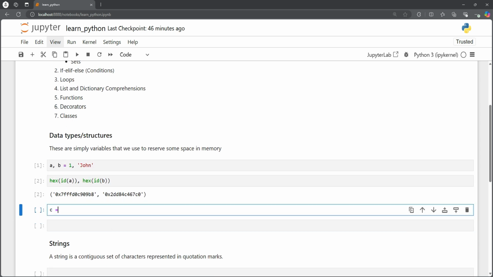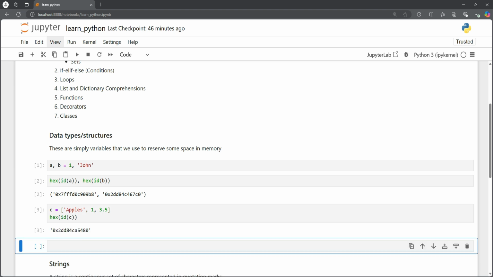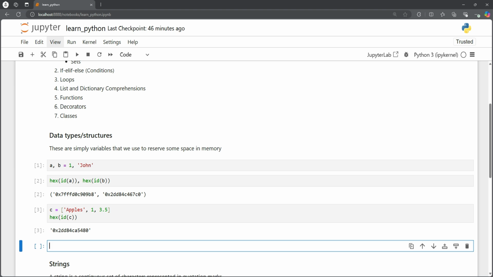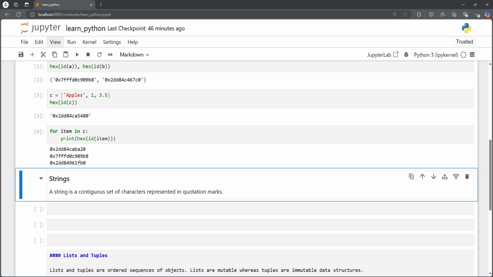So we can also write these different items in a container called a list. So let's say we have apples, and then we have an integer, then we have a float, and we want to check the memory address of this container, and we can see the address in this case. Here in the container, each of the elements has its own memory address. If we want to check the memory addresses of those elements, we can also print those using hex and print, and that gives us three different addresses which are different from the address of the container.